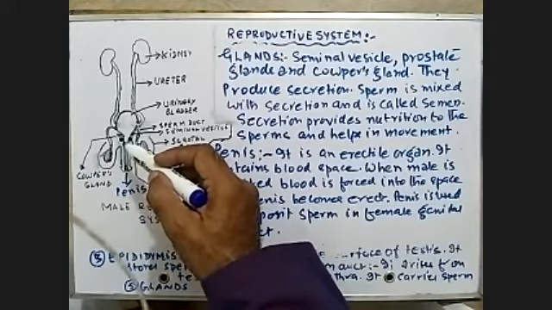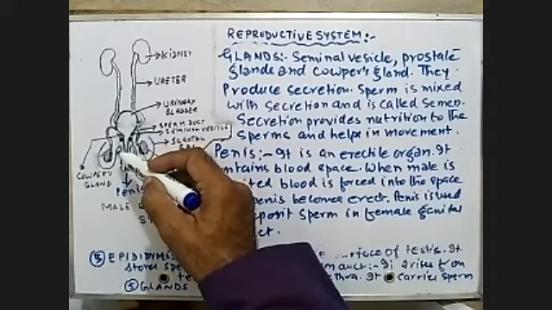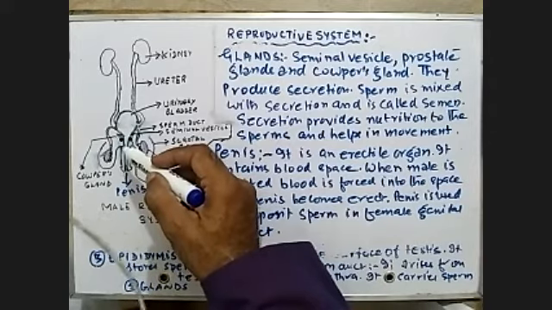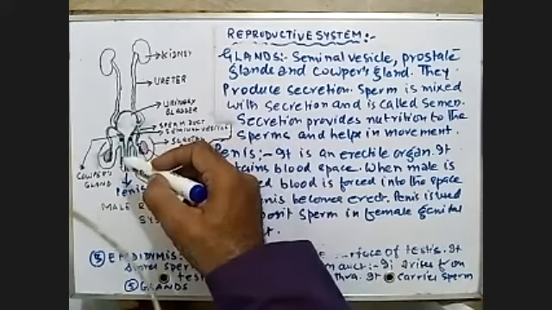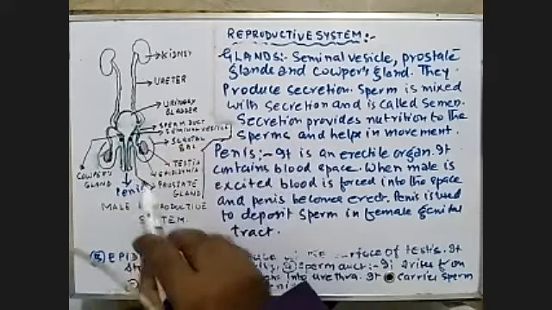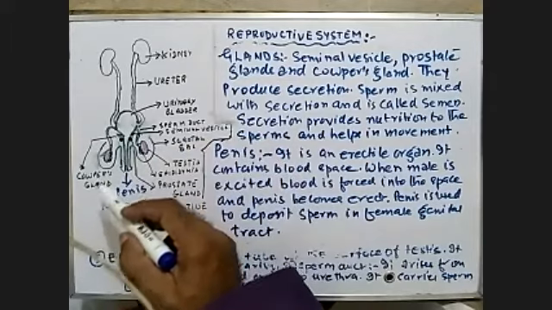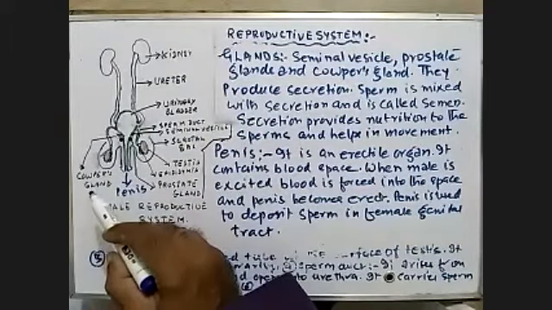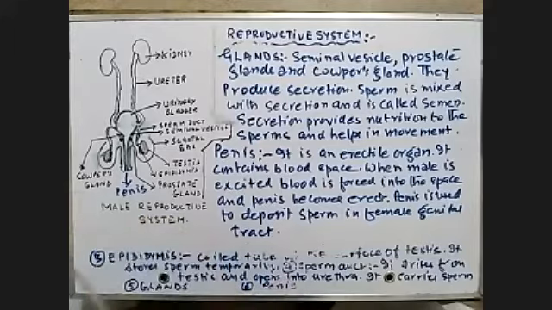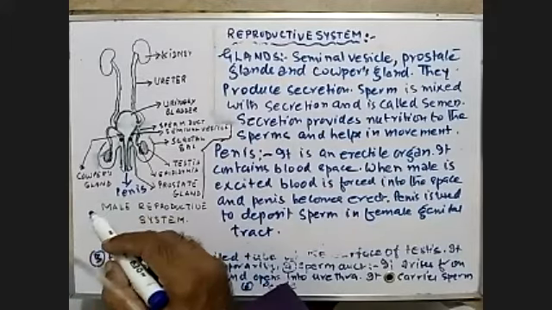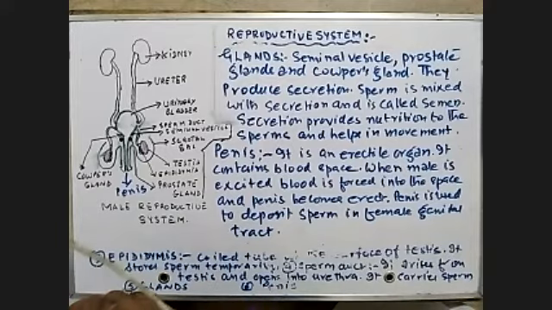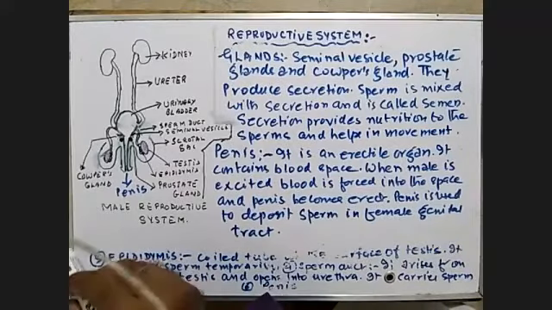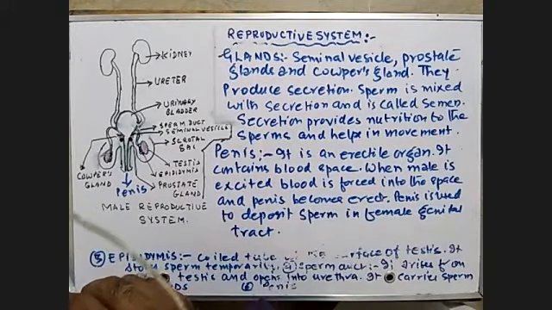After that, the next organ is the penis. The penis is the erectile organ, and it contains blood space that is filled with blood. When the male is excited, the penis becomes erect, and then it is used for the deposit of sperm in the female genital tract.